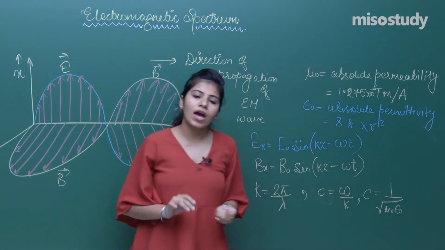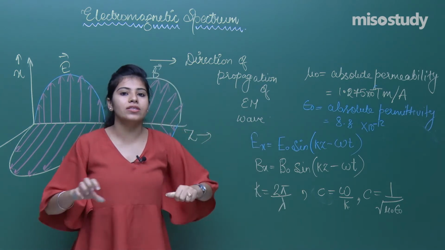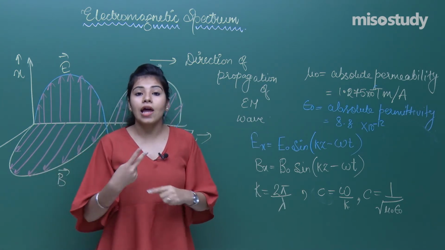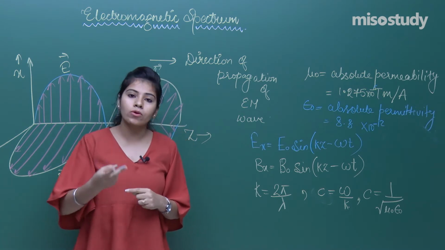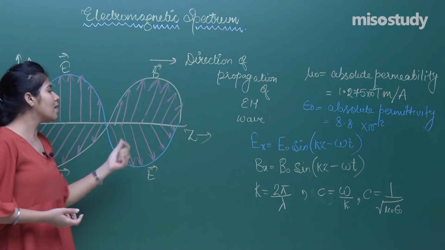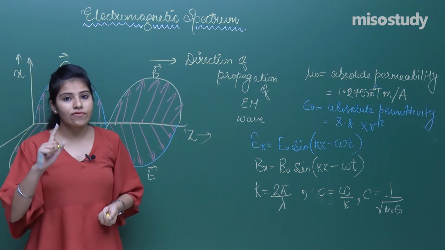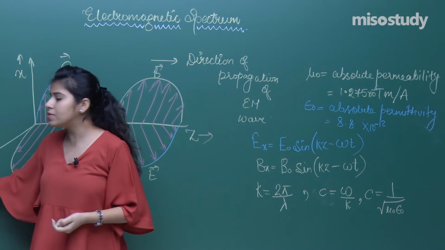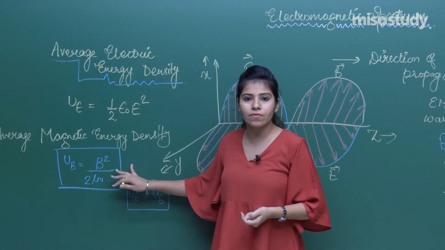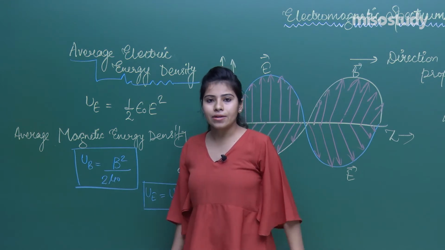Okay. So this we have learnt. In the initial 10 minutes, we have covered the previous lecture summary. Now in the coming 20 minutes, I am going to tell you what we mean by the electromagnetic spectrum, because we have learnt so many things about the EM wave. Yeah, one thing left is momentum. As you have seen the energies related to the EM wave, similarly, if the energy is there, momentum is there.